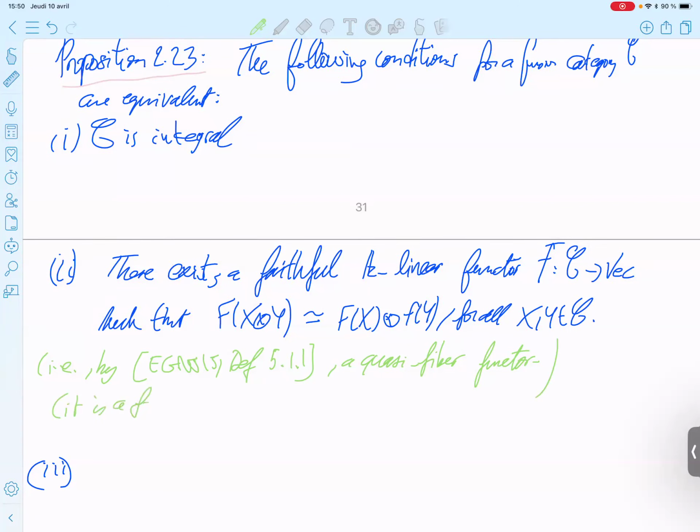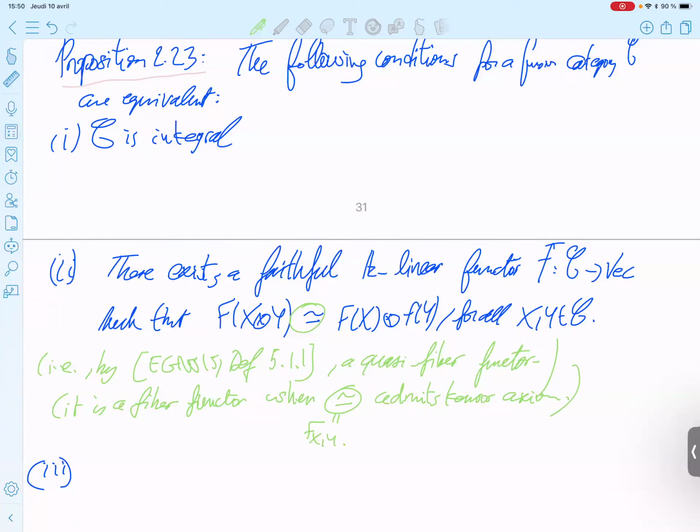It is a fiber functor when the isomorphism admits the tensor axiom, the J_{X,Y} from the tensor axiom.